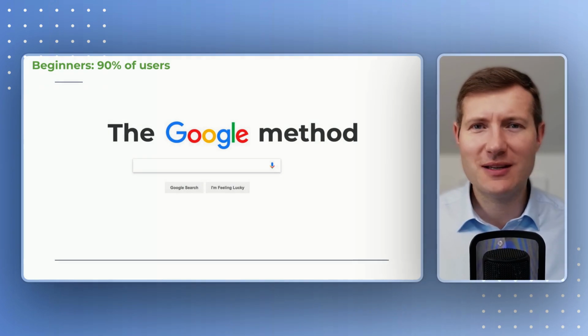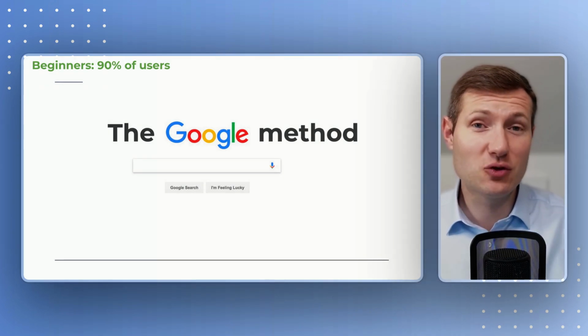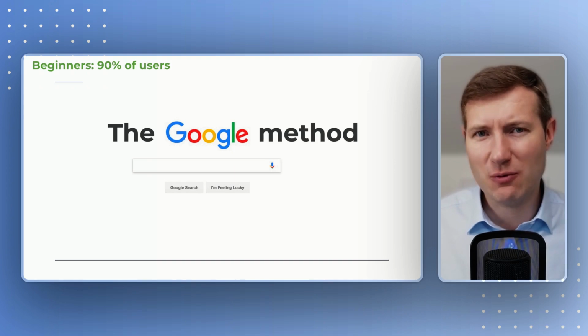The Google method is simply what we have been doing for the last 15 years, which is to search for something based on keywords. As humans, we are lazy. It's often our favorite method because we have to write the fewest words to get the maximum output. Let's see together what happens if we use ChatGPT like Google.